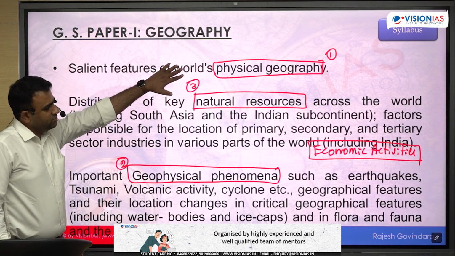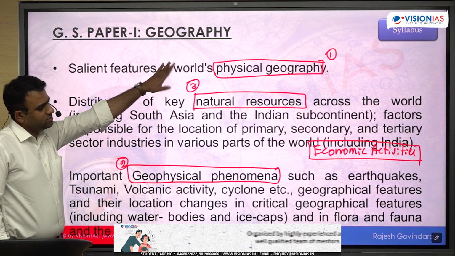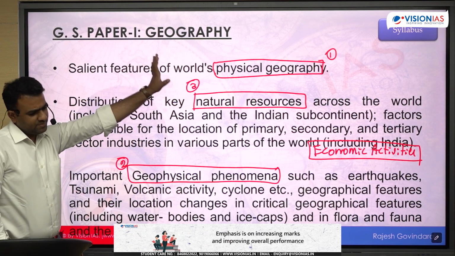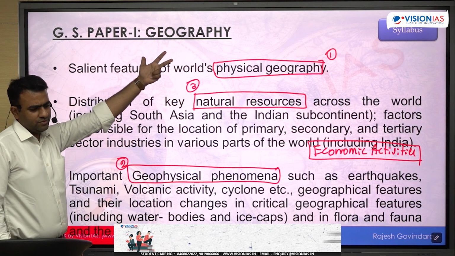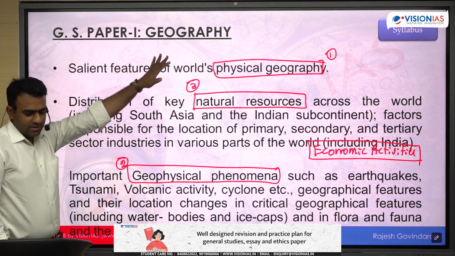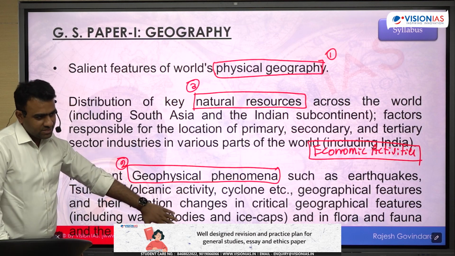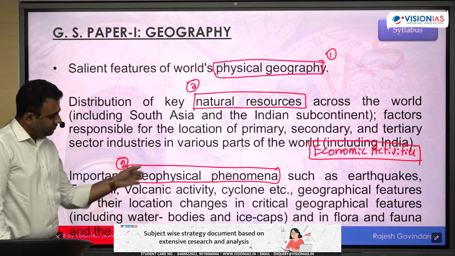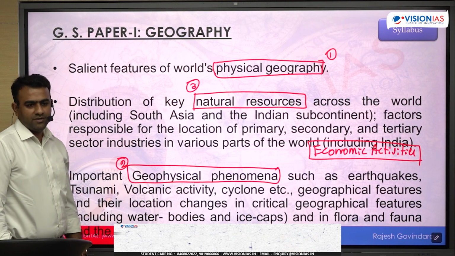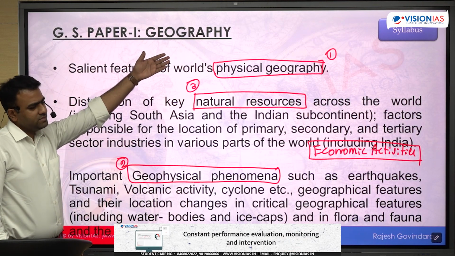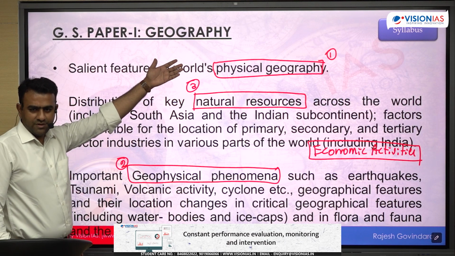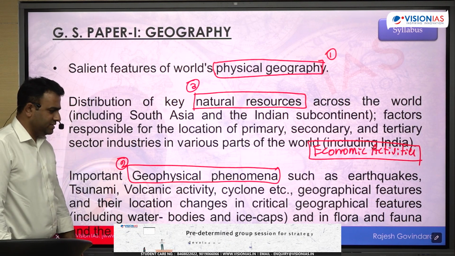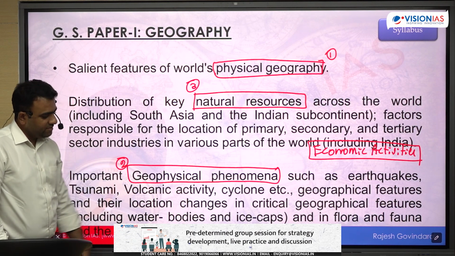So for example, the physical geography includes all the physical aspects: geomorphology, climatology, oceanography, biogeography, right? And within that, whatever the critical changes which are currently in news and the disasters, all of this we will keep separate, like geophysical phenomena. So of course, while studying, you will study it as part of physical geography itself, but इसके लिए थोड़ा सा special emphasis देना है. Okay, since it is separately mentioned in the syllabus.